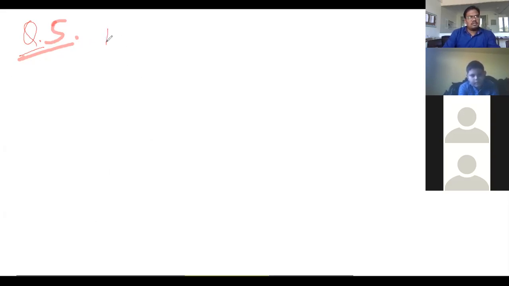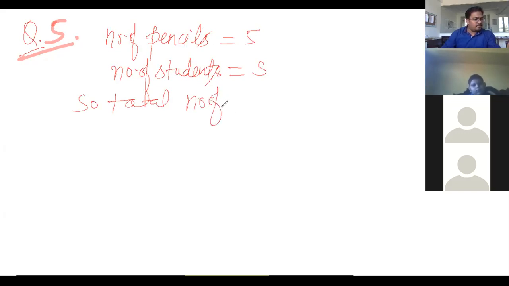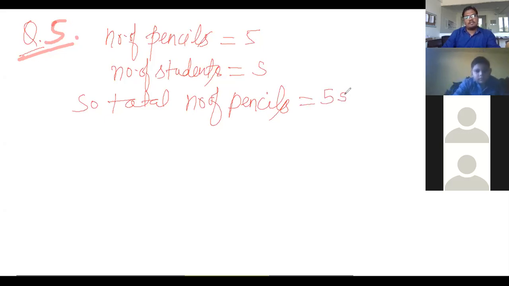So the number of pencils is 5, and the number of students will be S. So the total number of pencils is 5 into S. You can write it down in this way: 5S pencils.